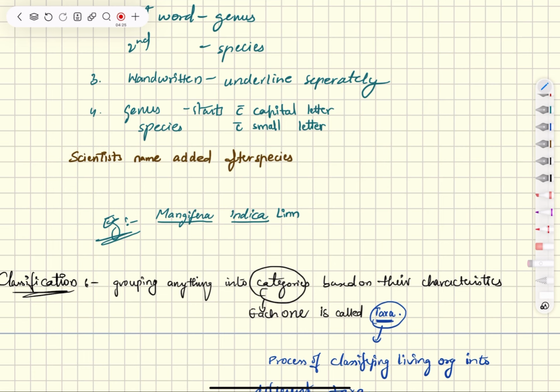There is one more thing which is not included in the rules, but the scientist's name is added after the species. For example, this name Mangifera indica was given by Linnaeus, so they added the abbreviation of the name, that is Linn. So the scientific name of mango is Mangifera indica Linn.